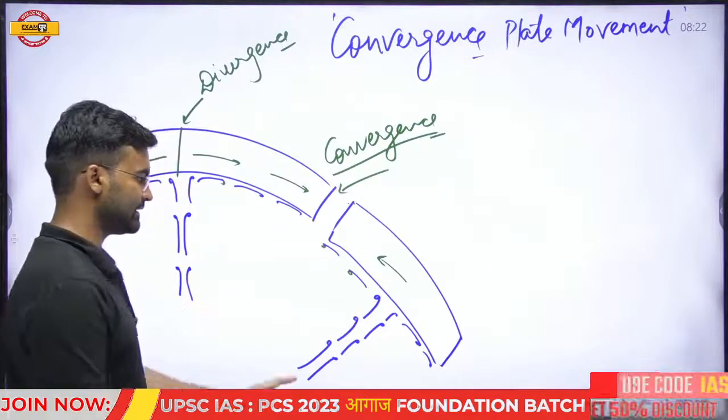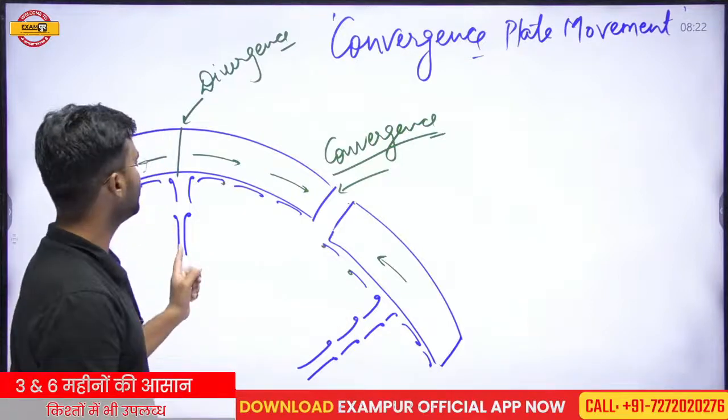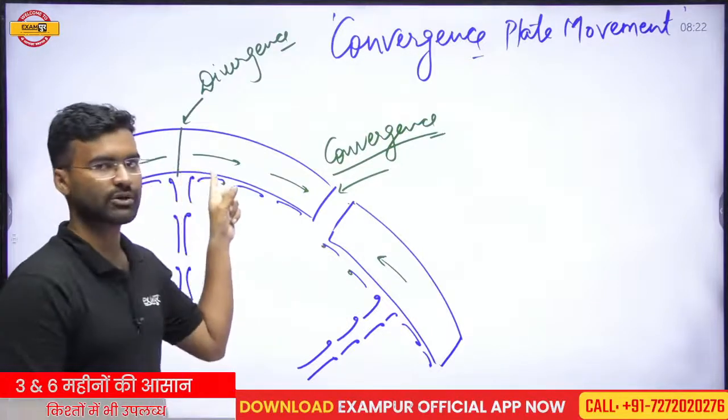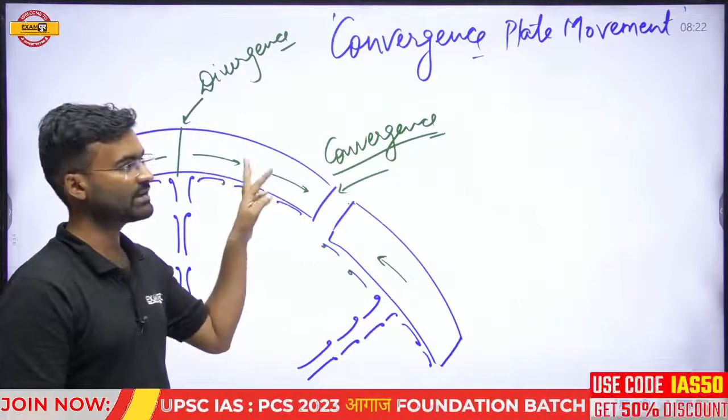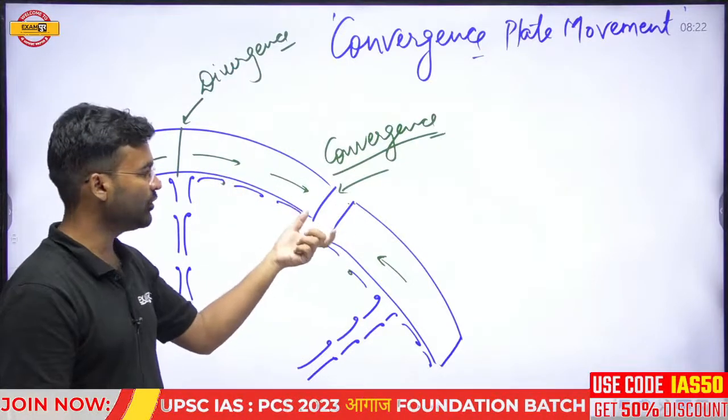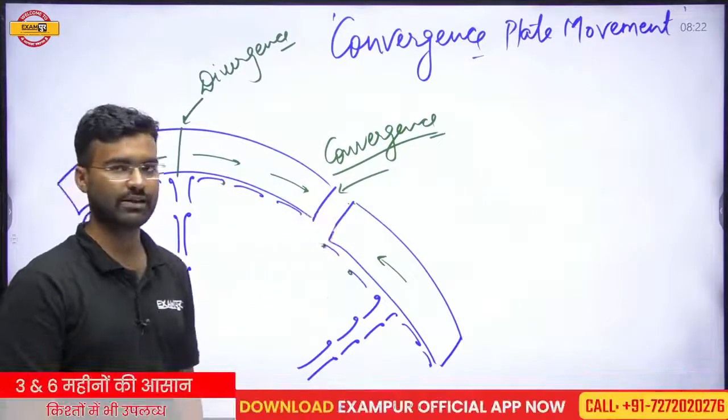So for the convergence this situation is responsible, and for the divergence this condition is responsible. So why the convergence and the divergence take place, I hope you understand from this example or from this picture.